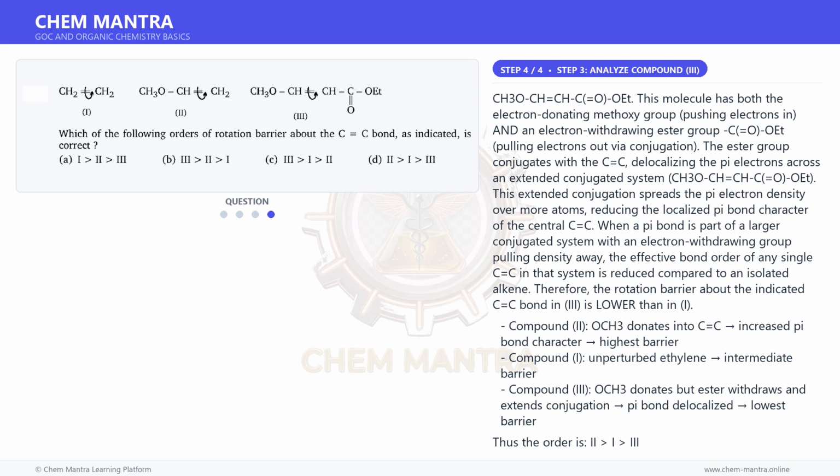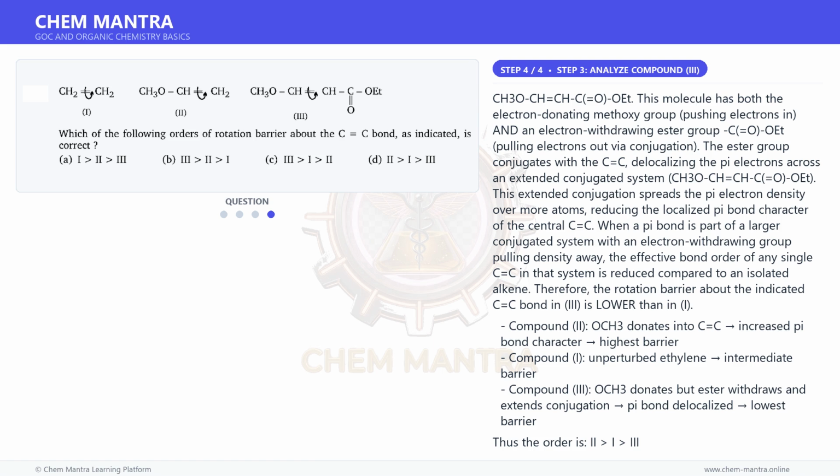CH3O-CH=CH-C(=O)-OH. This extended conjugation spreads the pi electron density over more atoms, reducing the localized pi bond character of the central C=C. When a pi bond is part of a larger conjugated system with an electron-withdrawing group pulling density away, the effective bond order of any single C=C in that system is reduced compared to an isolated alkene. Therefore, the rotation barrier about the indicated C=C bond in 3 is lower than in 1.